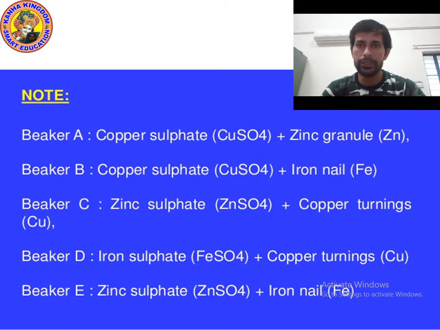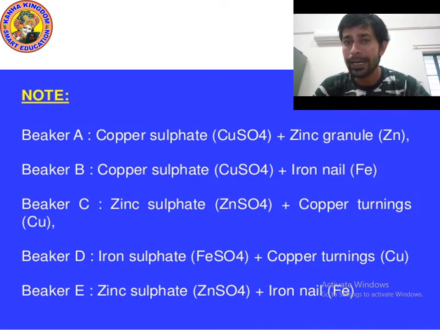In the next beaker you will also take copper sulfate solution, but with an iron nail. Now in beaker C you will take zinc sulfate with copper. In beaker D you will add iron sulfate with copper, and in beaker E you will add zinc sulfate with iron.